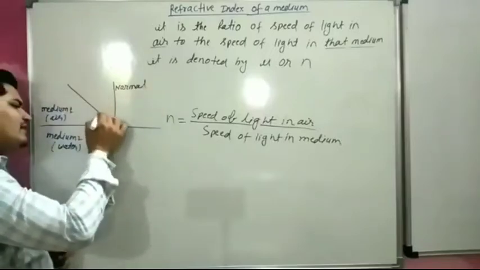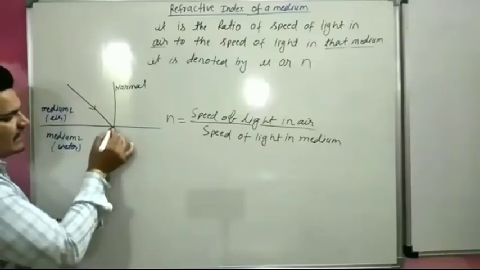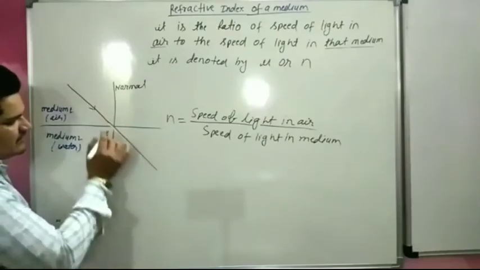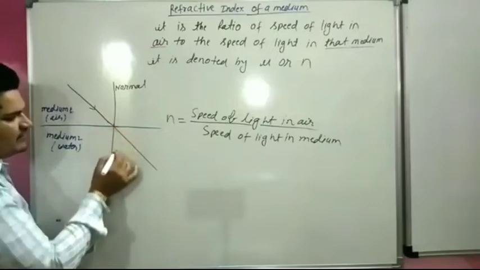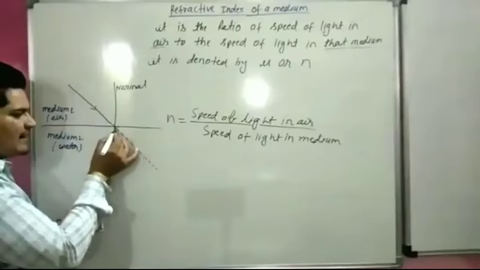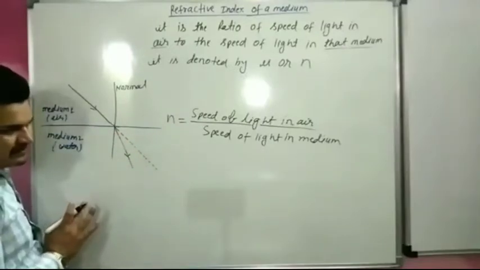When an incident ray comes from one medium to another medium, it will divert from its original path. It will not follow this path. It will divert from its original path because of the refractive index.